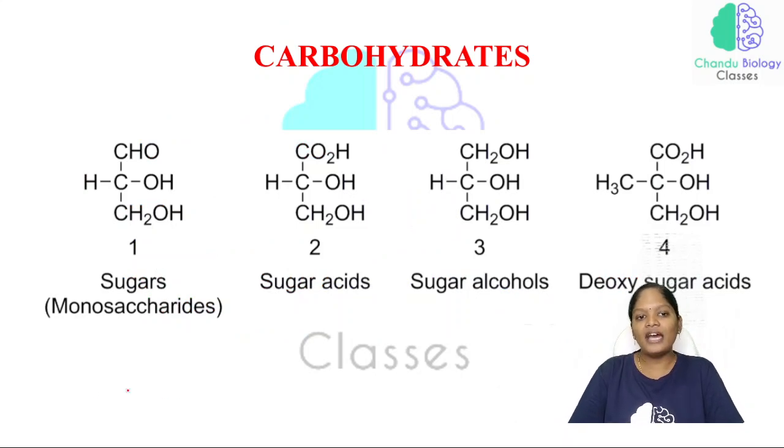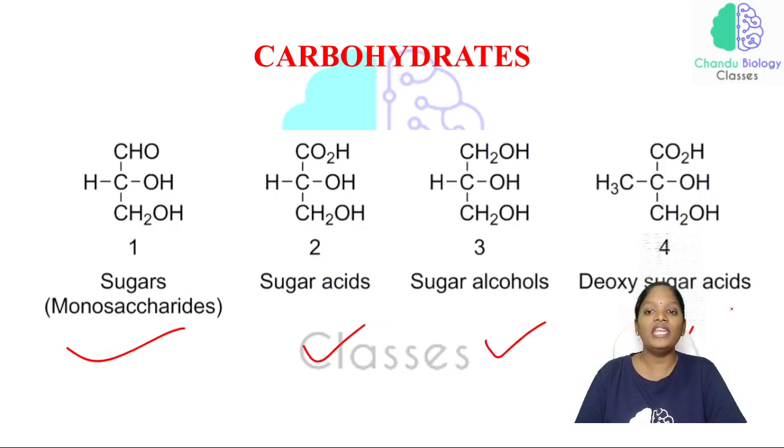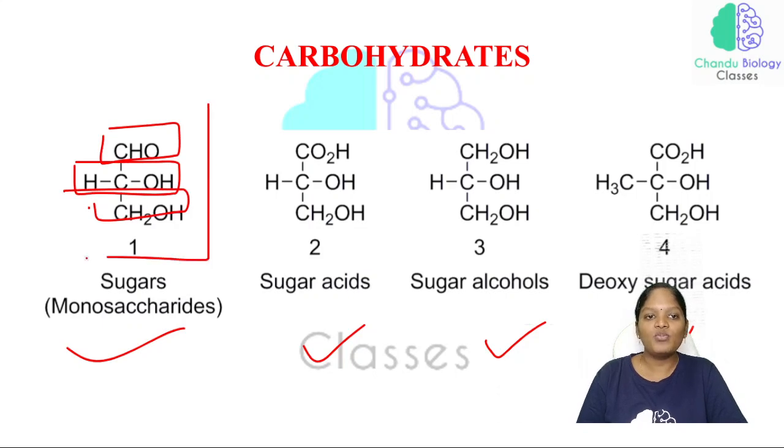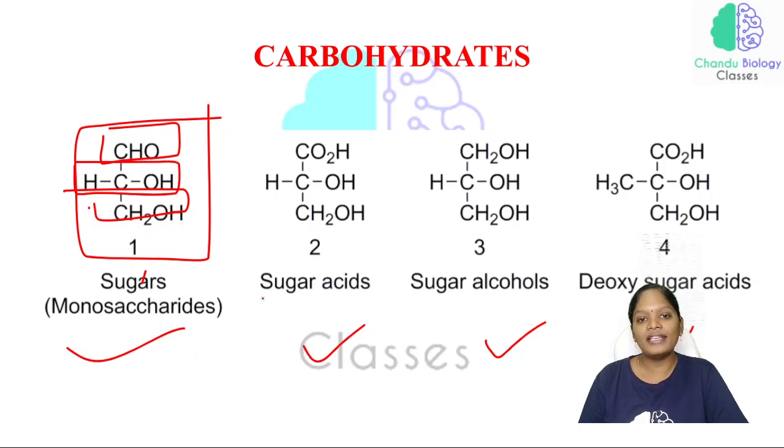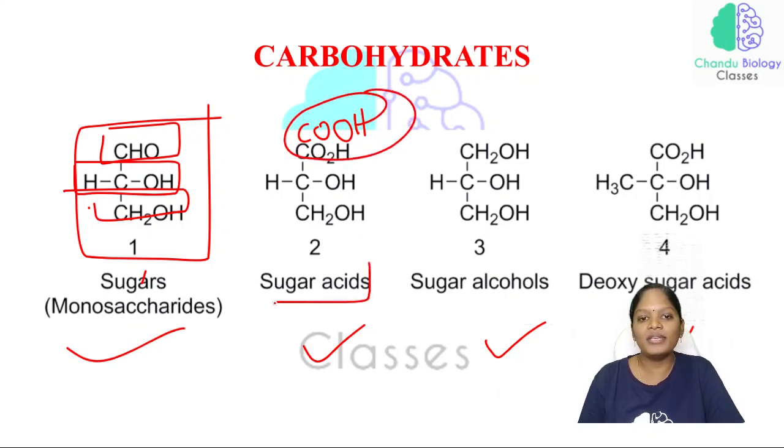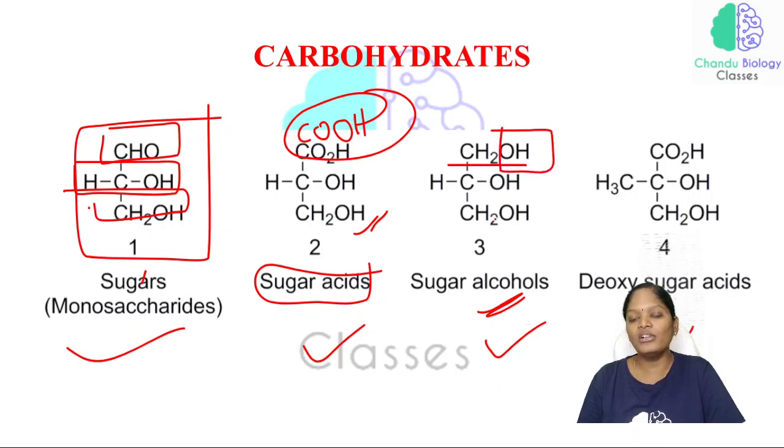In the sugars, we are having sugars, sugar acids, sugar alcohols and deoxy sugars. Very, very important. Just look at this picture. We are having CHO, CHOH and CH2OH. So this is only one sugar, and we are calling it a monosaccharide. If it is a sugar acid, we are having COOH, which is a carboxylic acid. If acid is present in the sugar, we are calling it a sugar acid. So this is the basic formula. And look at this picture, CH2OH, CH2OH. If the alcohol group is present here, then it is called a sugar alcohol.